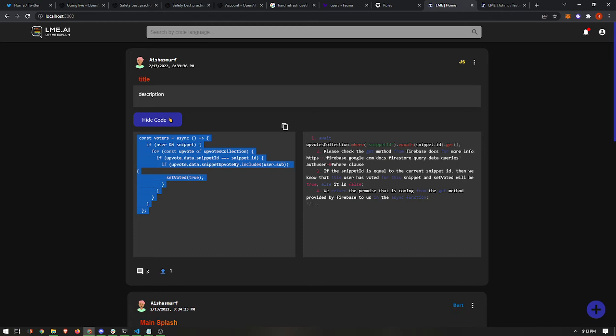The user with the most upvoted snippets shall receive rewards, a free token for them to keep generating code.